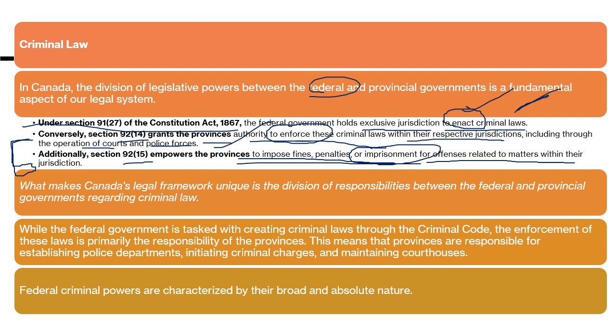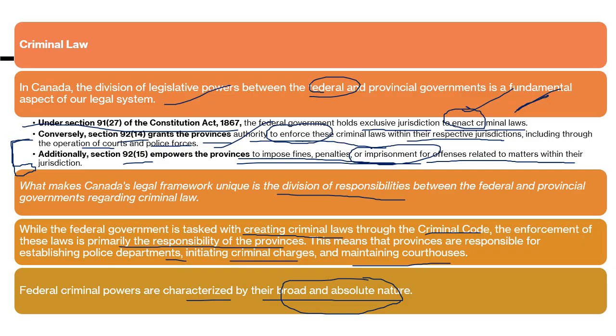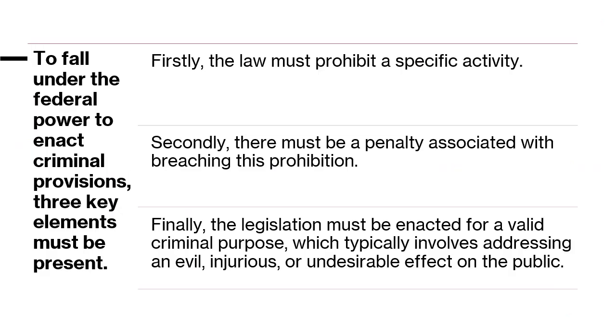What makes Canada's legal framework unique is the division of responsibility between the federal and provincial governments regarding criminal law. We can see how beautifully the Constitution Act has divided these parts. While the federal government is tasked with creating criminal law through the Criminal Code, enforcement is primarily the responsibility of the provinces. This means that provinces are responsible for establishing police departments, initiating criminal charges, holding trials, and maintaining courthouses. Federal criminal power is characterized by its broad and absolute nature, which means that only they are allowed to enact any criminal law.